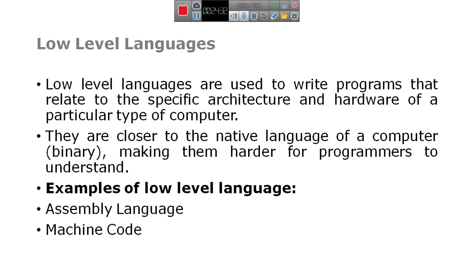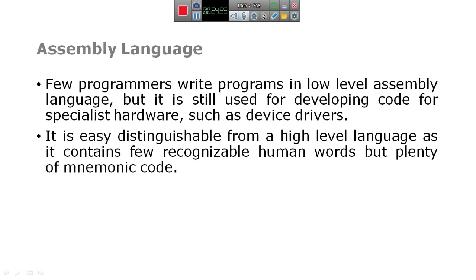These languages are used to write programs that relate to the specific architecture and hardware of a particular type of computer. So the examples of low level language are machine language and assembly language.